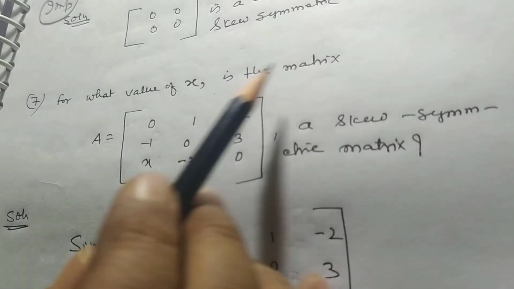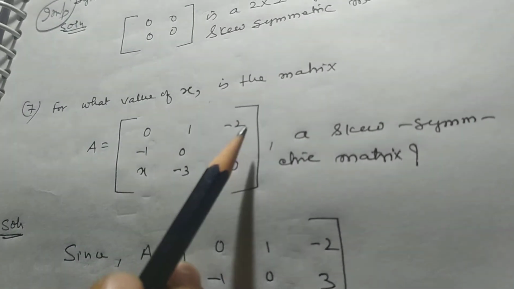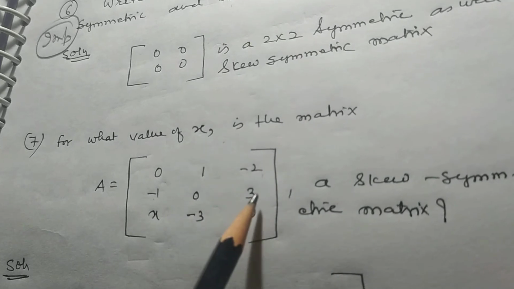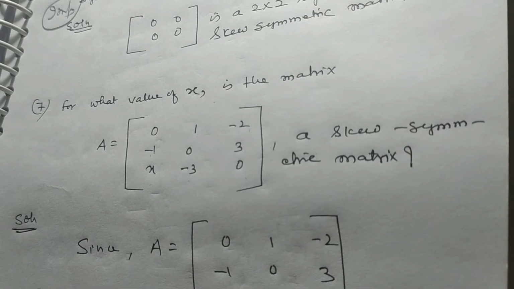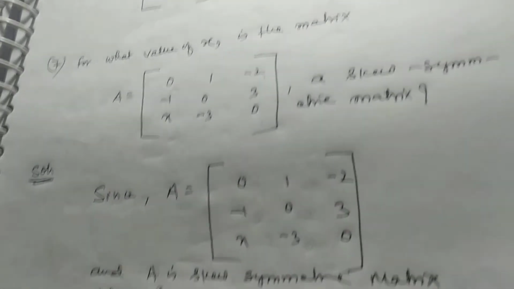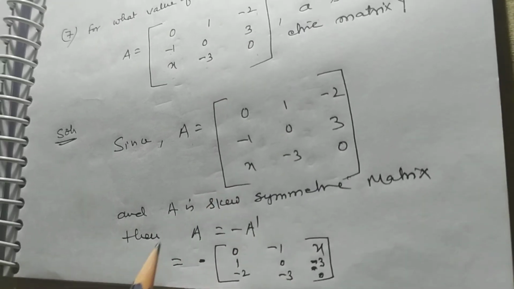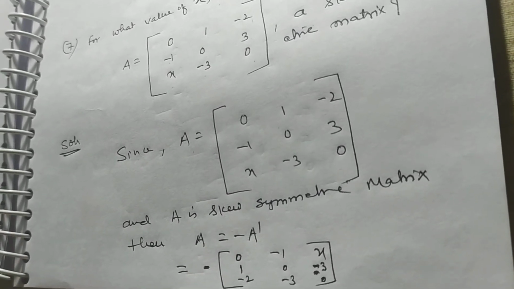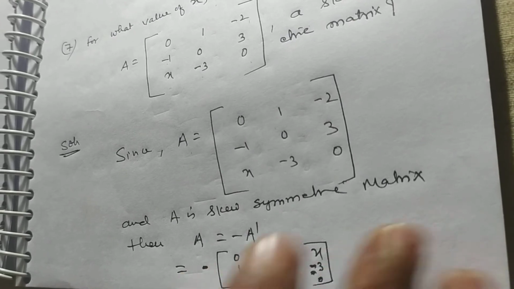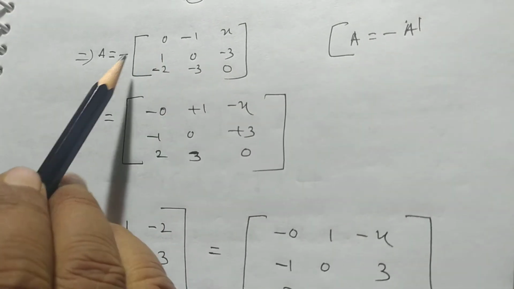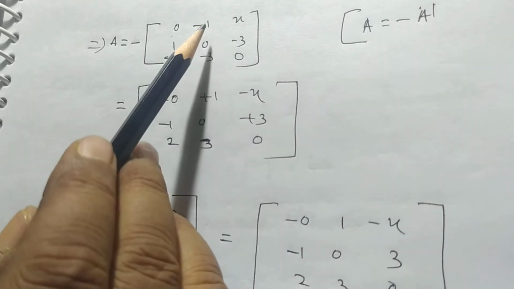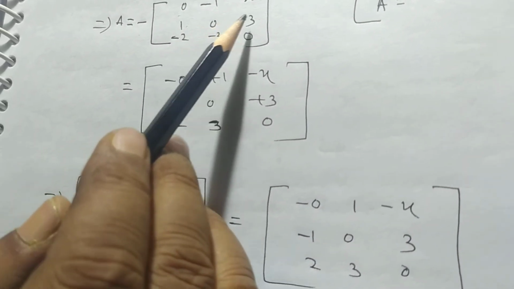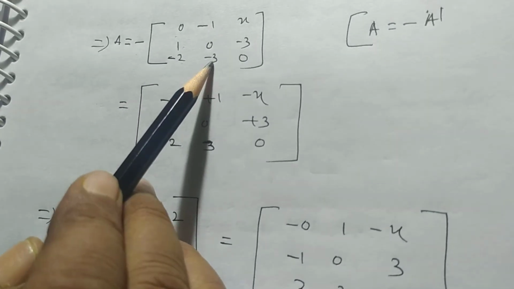For what value of x is the matrix A = [0, 1, -2; -1, 0, 3; x, -3, 0] a skew symmetric matrix? Since A is a skew symmetric matrix, then A is equal to -A'. That is, A = -A'. So A' is [0, -1, x; 1, 0, -3; -2, 3, 0].